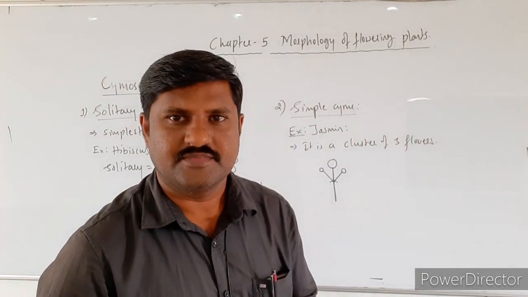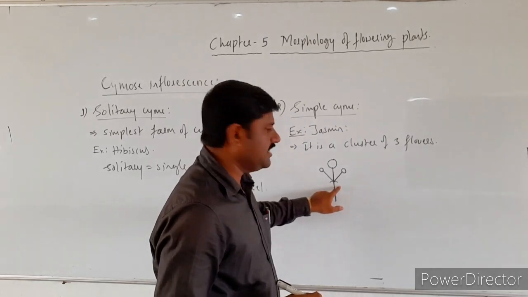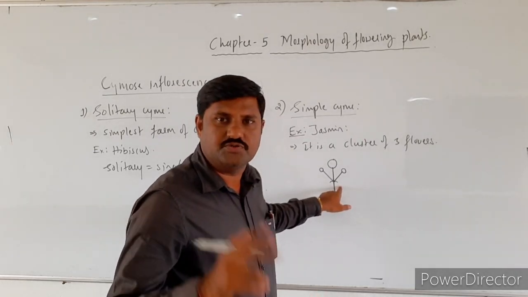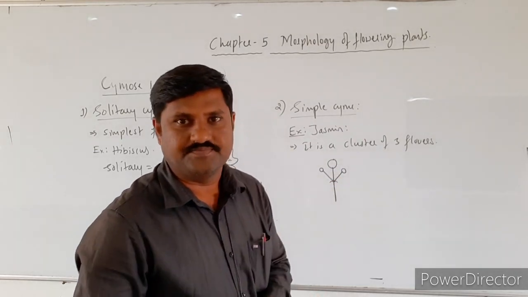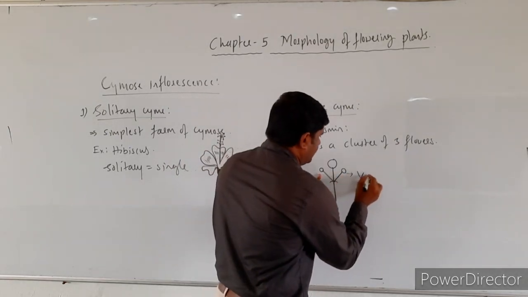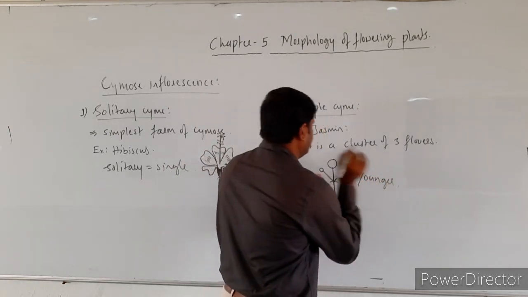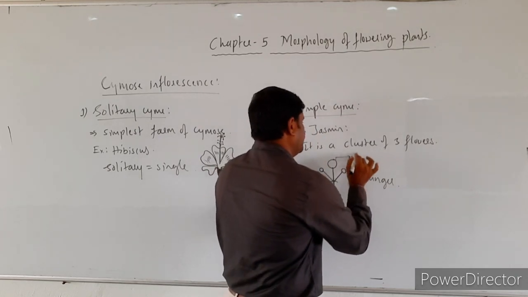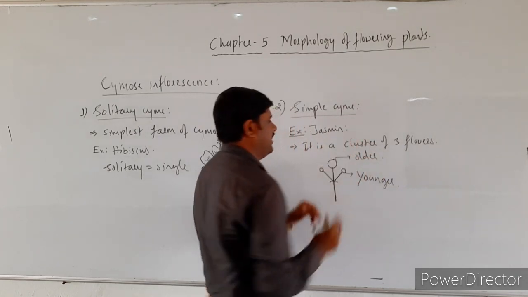At the axil of each bracteole, 2 flowers are born, and these flowers are younger, and this is the older flower.